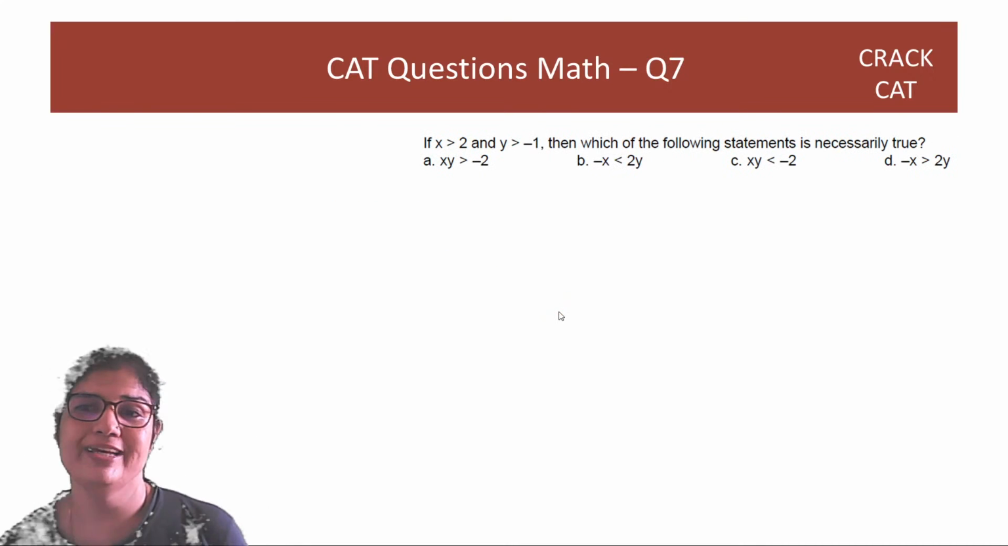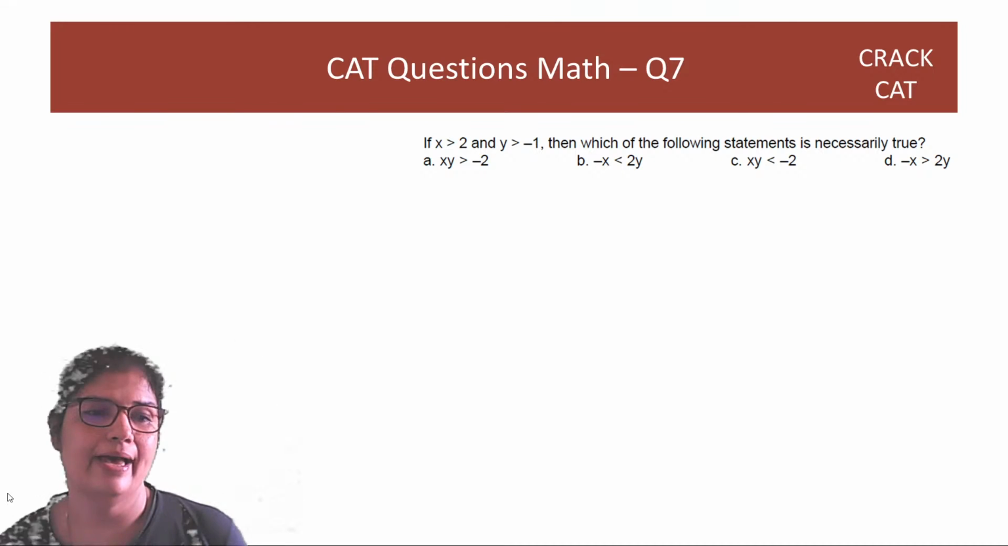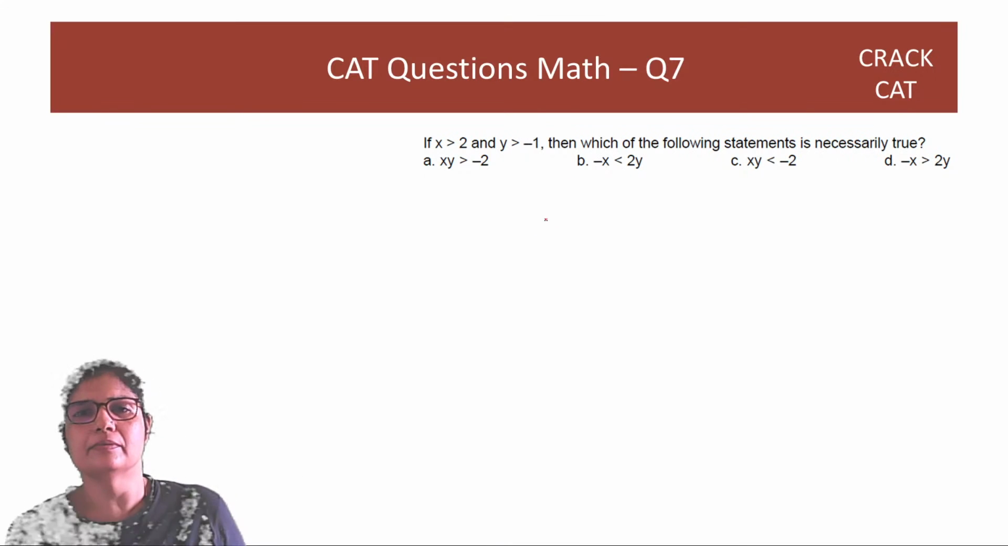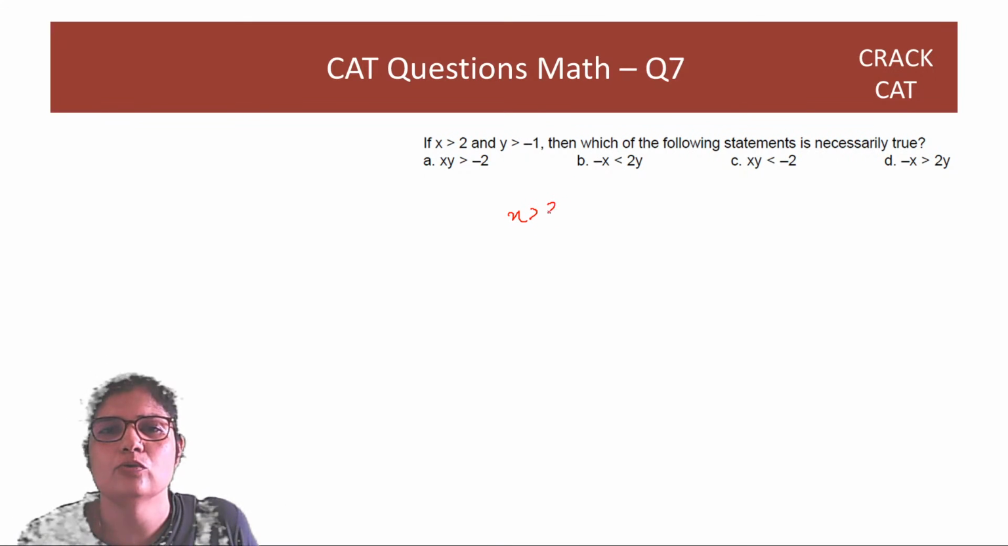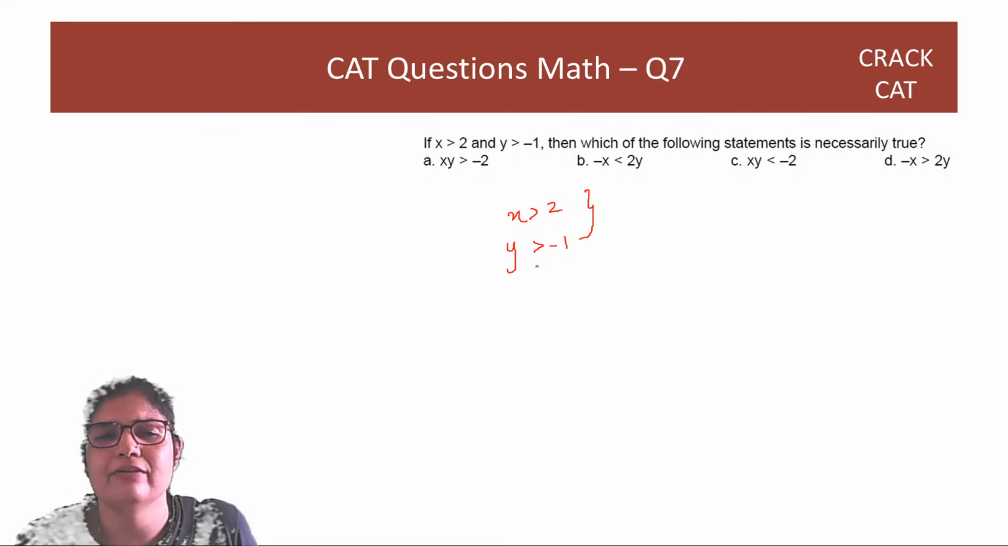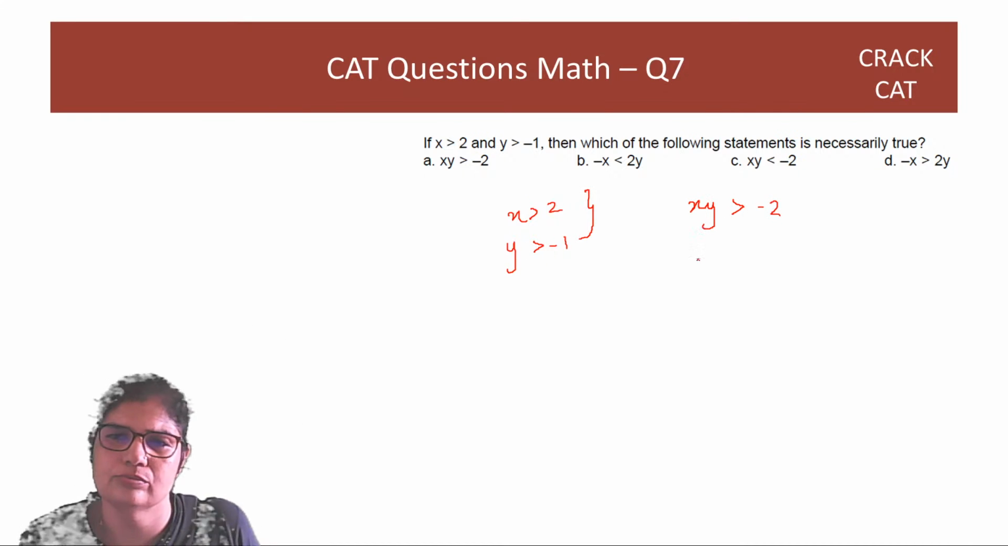Next, if x is greater than 2 and y is greater than 1, then which of the following statements is true? So if x is greater than 2 and y is greater than minus 1. Right? So you will get, if you multiply this, you will get xy greater than minus 2. जो यहाँ पे हमें नहीं दिख रहा है.